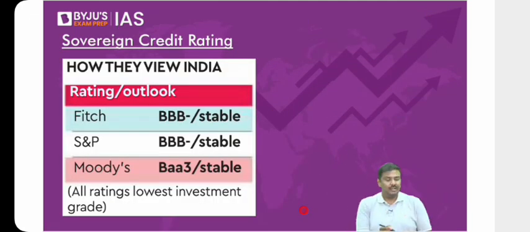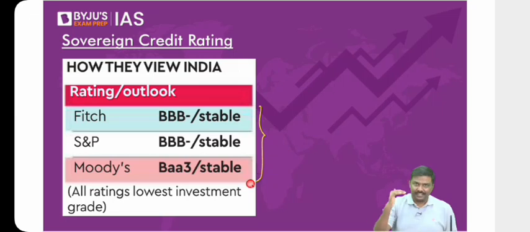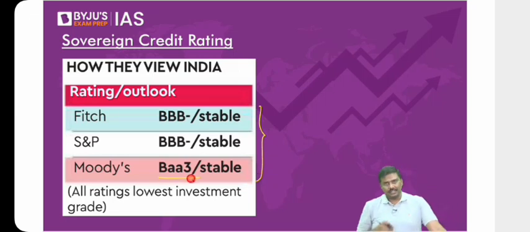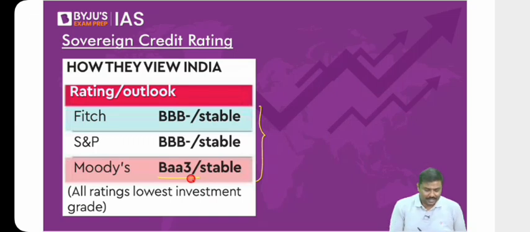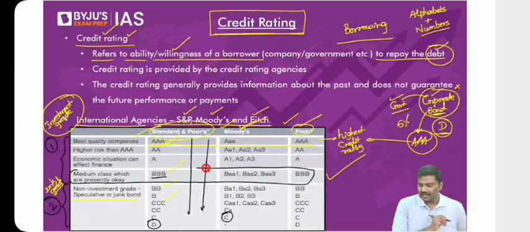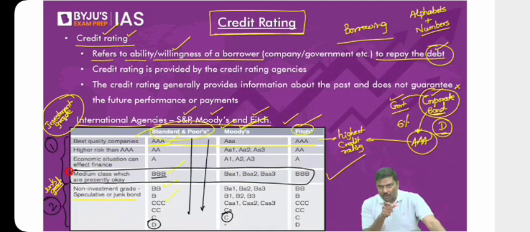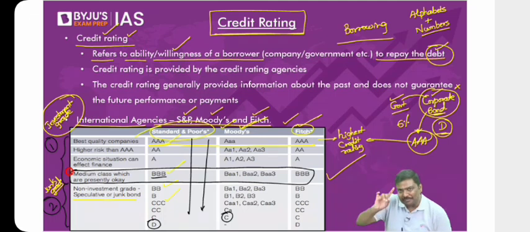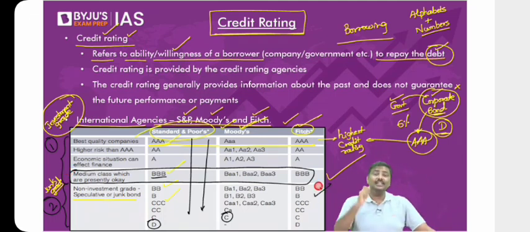What is the sovereign credit rating for India? Please have a look at this. For India, the sovereign credit rating is either BBB or Baa3. Now, if you look at the table, where does BBB or Baa3 fall? It is in the lowest tier of investment grade. The sovereign credit rating is in the lowest level within the investment grade. Now, what if we are downgraded by one more level? Think of it. Our instruments will basically fall into the junk grade. Right?